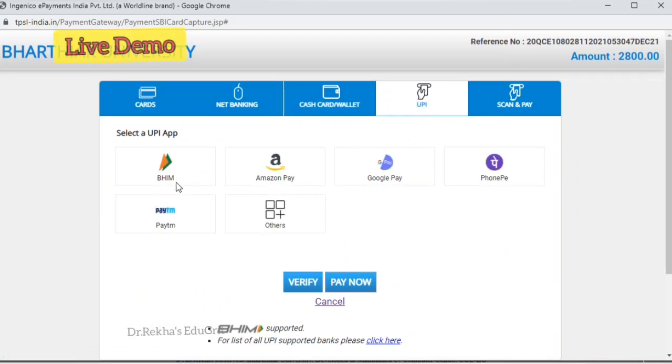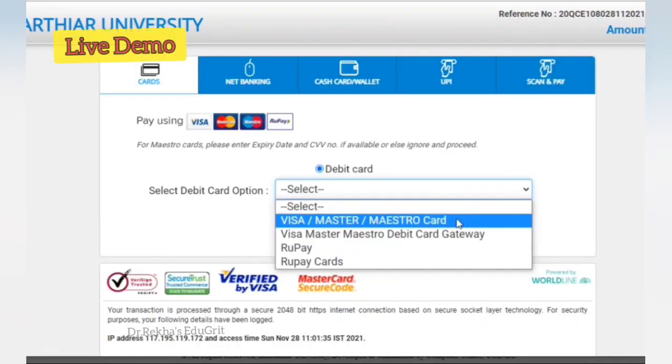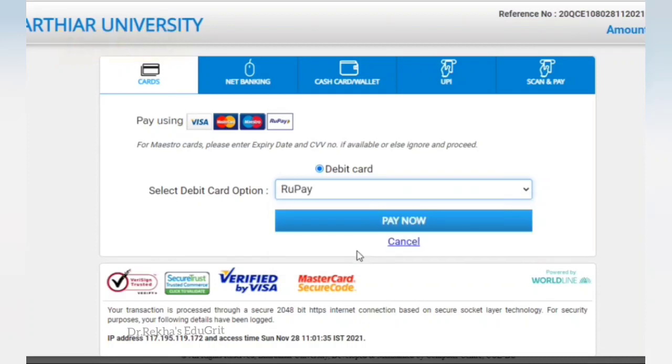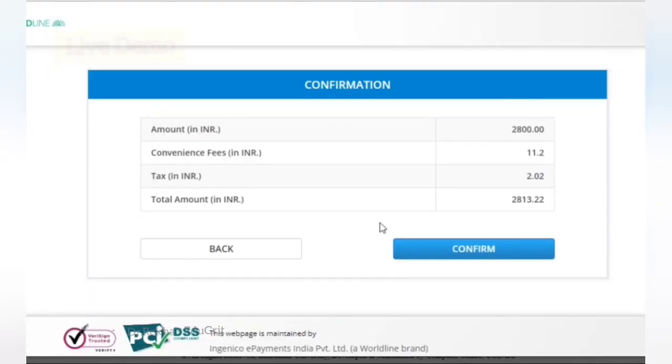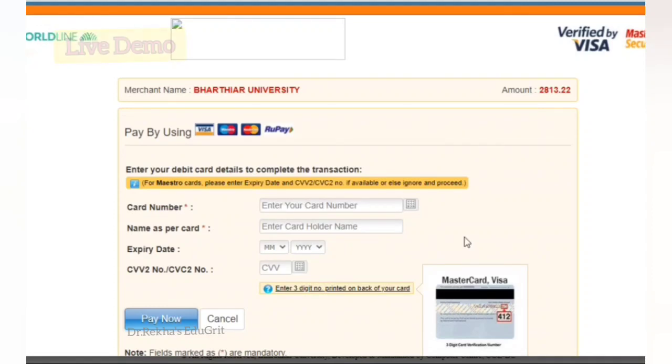From here also you can select the payment option, whether it is card, net banking, cash, wallet, UPI, or by scanning the QR code. Here I am selecting the debit card option and clicking the pay now button. The next page is about confirmation. Here you can see the amount, convenience fees, tax and the total amount. If you are ready to pay, you can click the confirm button. Well, I am clicking the confirm button.